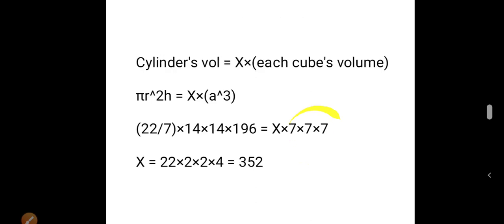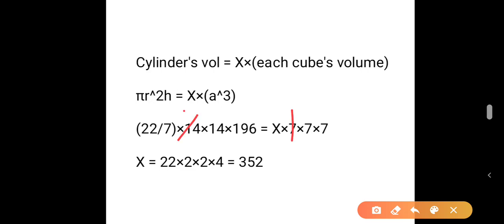Therefore, what will be the volume of each cube? 7 into 7 into 7. And what will be the volume of the total number of x cubes? X into 7 into 7 into 7. So equate these. So we get this 7 and here cancels 2. This 7, 2, and this again 28.